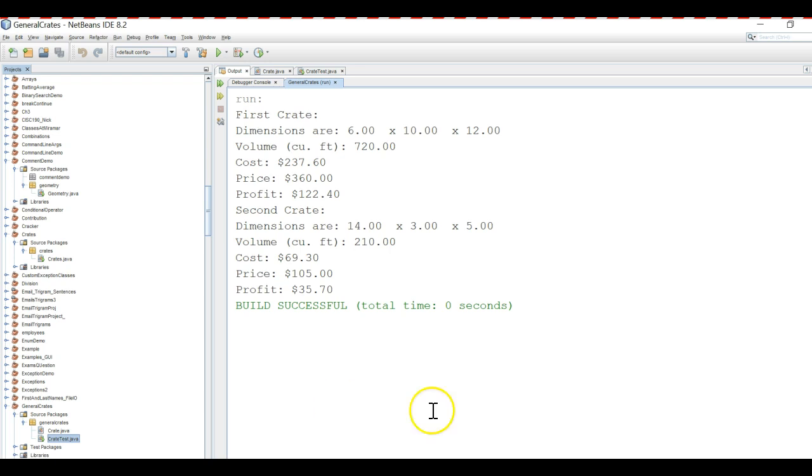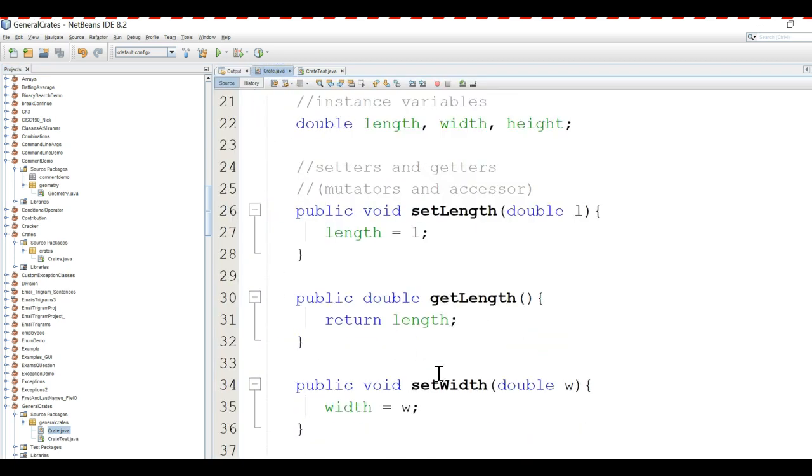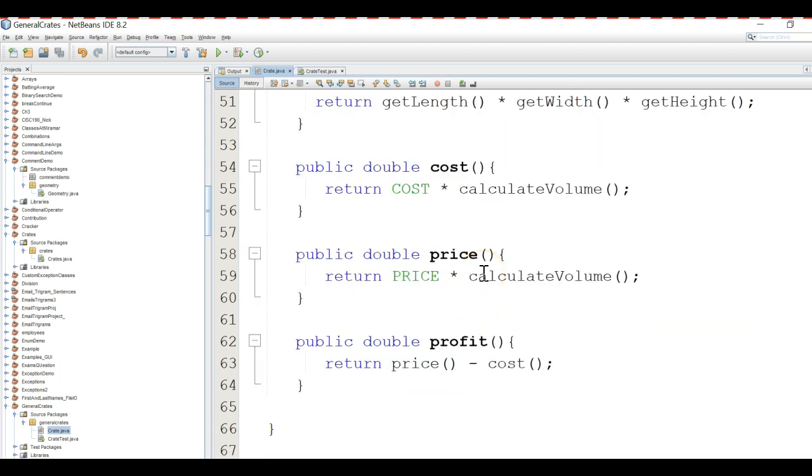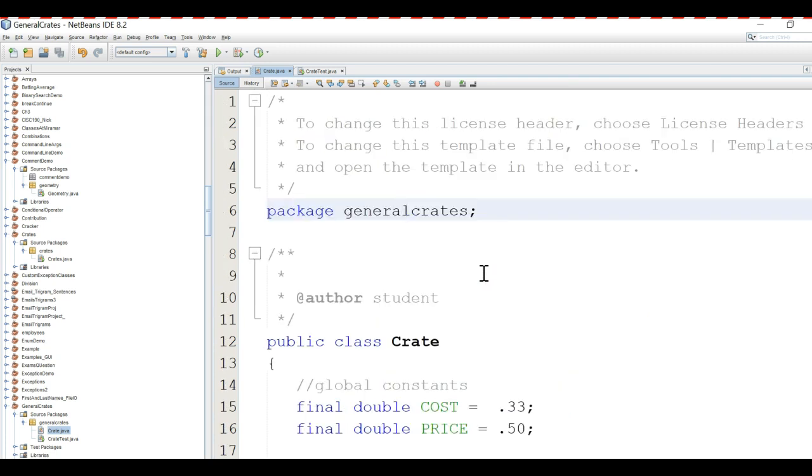Okay. So just to summarize before we conclude, in this example we created a Java program with two classes, crate and crate test. The crate class defined a crate, and it had the instance fields of length, width, and height. And then we also defined a bunch of methods, some getters and setters for the instance fields, as well as methods to calculate the volume, cost, price, and profit for any particular crate object.